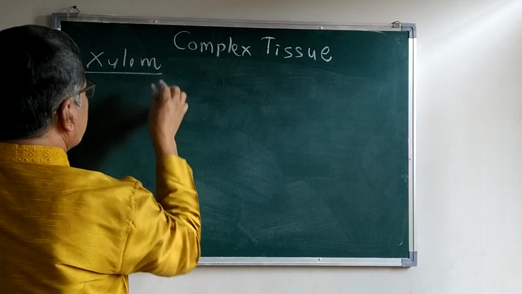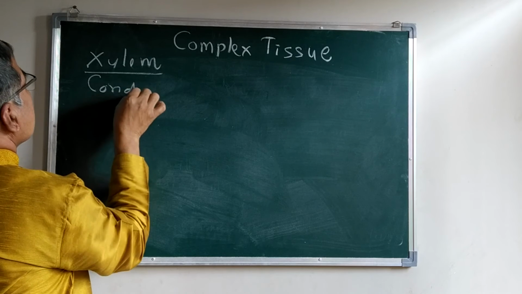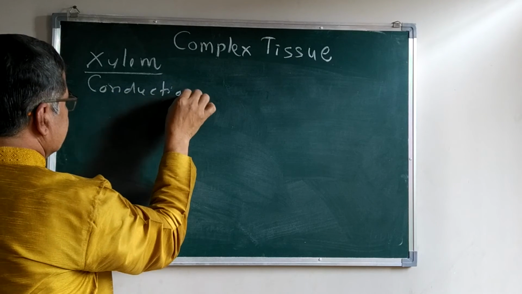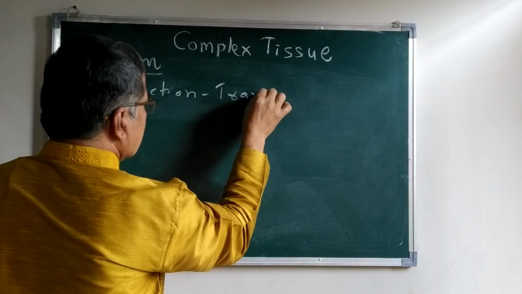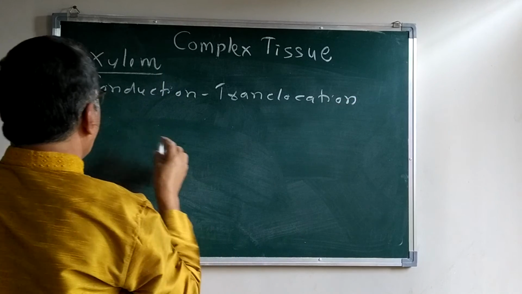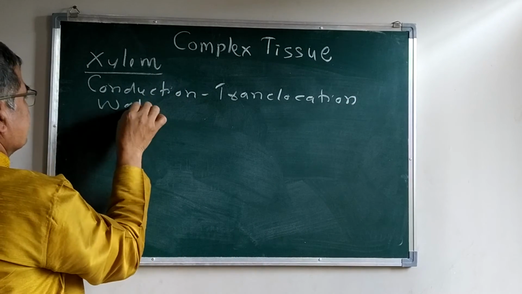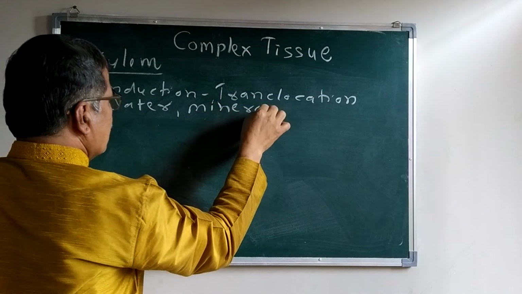The main function of the xylem is conduction and translocation of water and minerals.